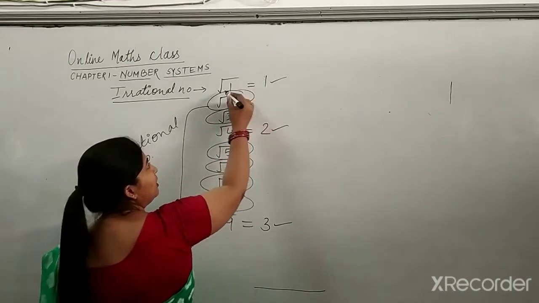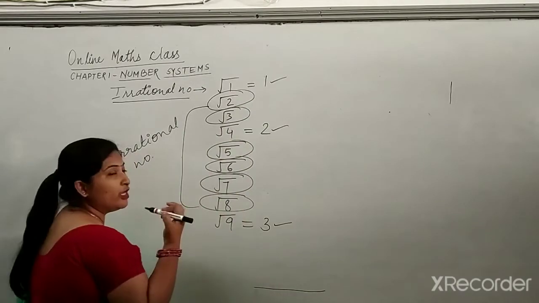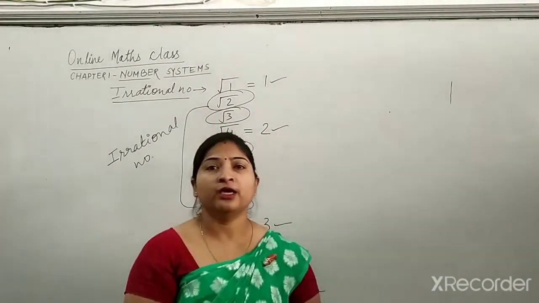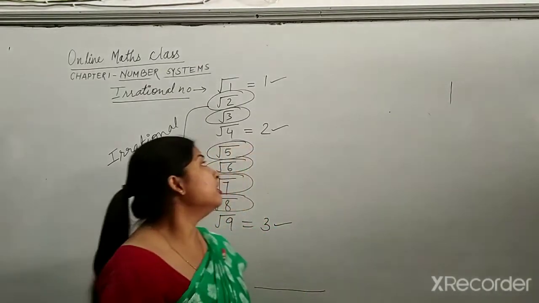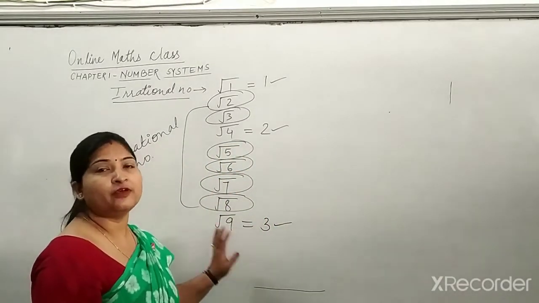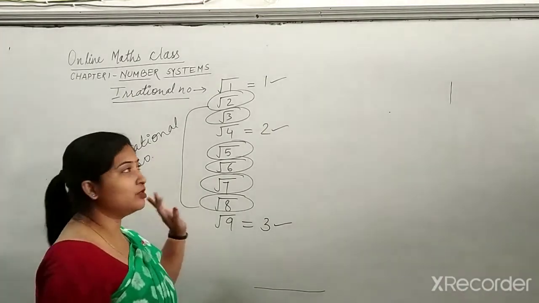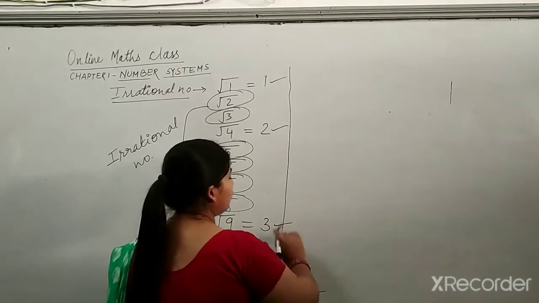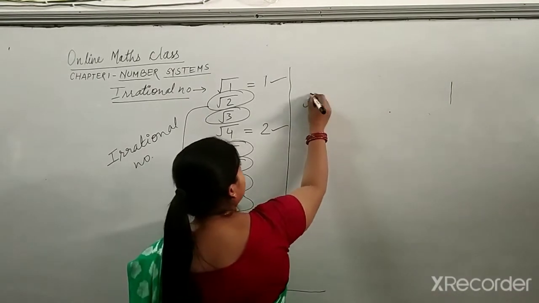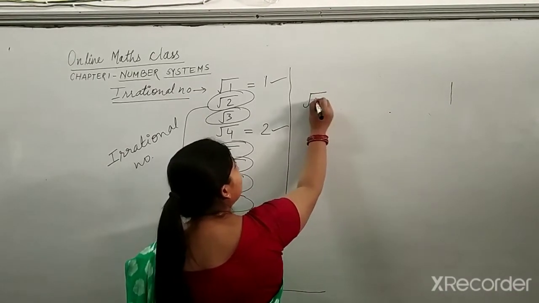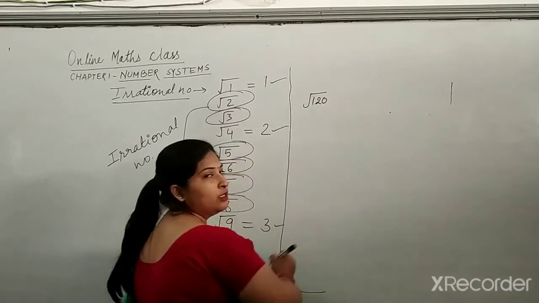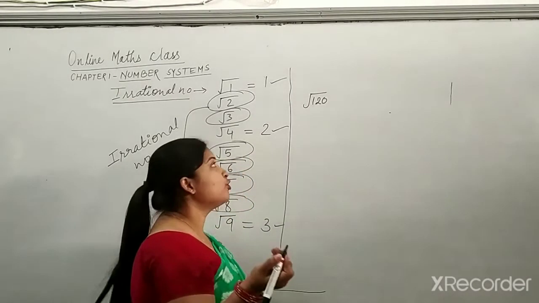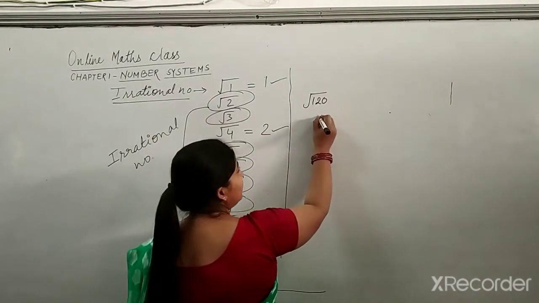Except under root 1 and under root 4, whose answers you get in a perfect manner, these values are irrational numbers. If somebody asks, you can easily give examples of numbers whose square root you are not able to find. Like, if I say any number, root 120, is it irrational? You can find out by solving root 120.